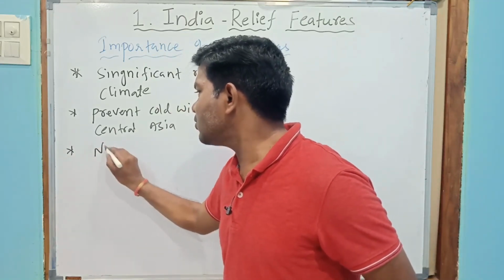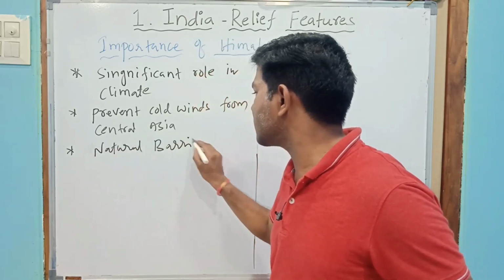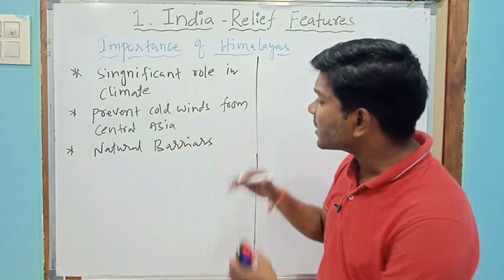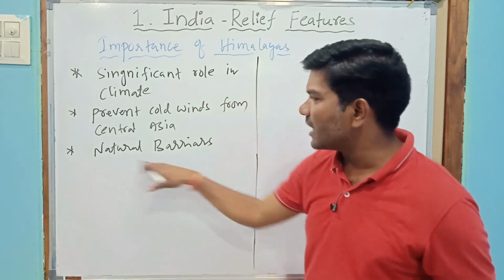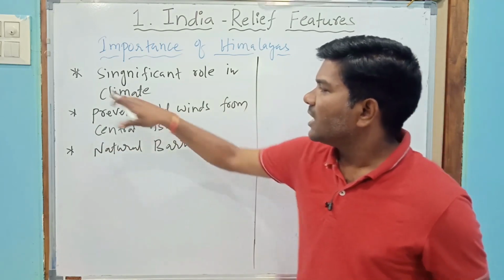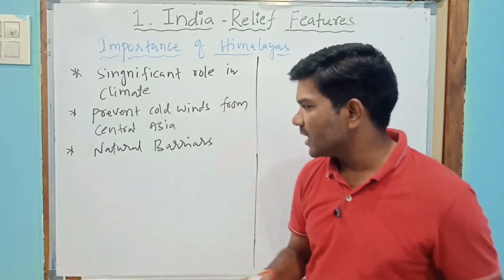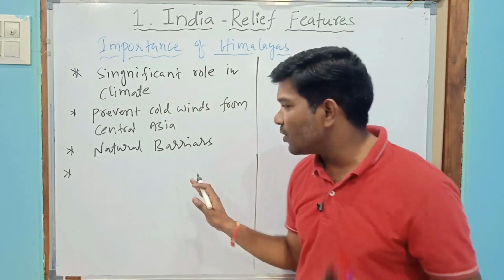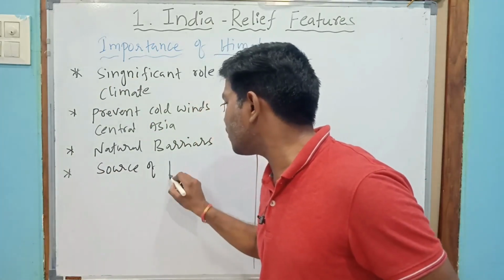Next is natural barriers. As you know, these protect India from foreign invasion. Himalayas are natural barriers. Himalayas prevent cold winds from Central Asia. Himalayas play a significant role in climate. Next, Himalayas are not only natural barriers. Himalayas are the source of perennial rivers.